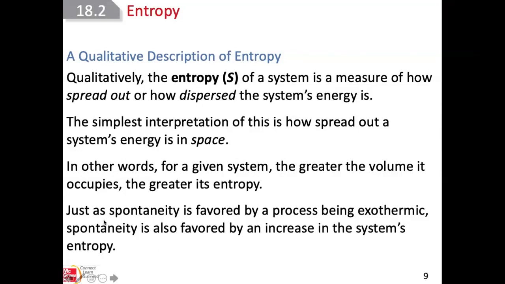So it says here that spontaneity is favored by the process being exothermic, but spontaneity is also favored when the entropy of the system increases.